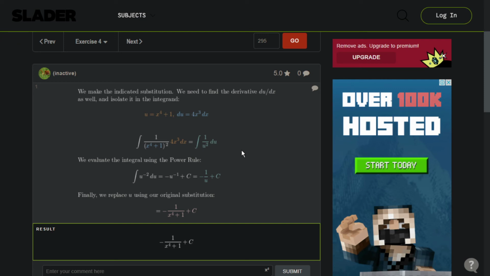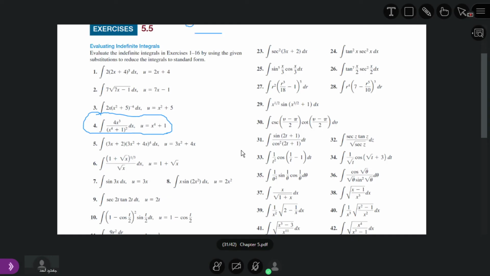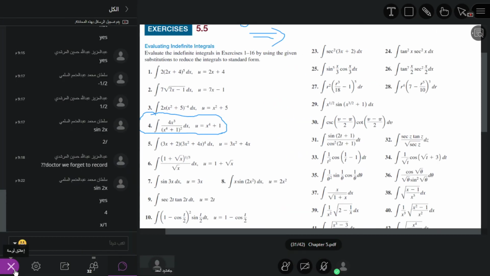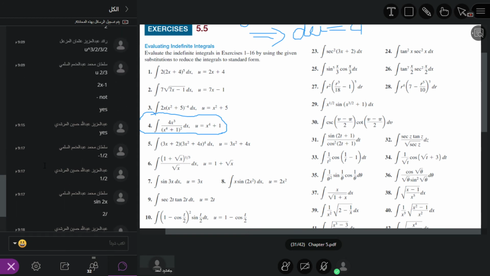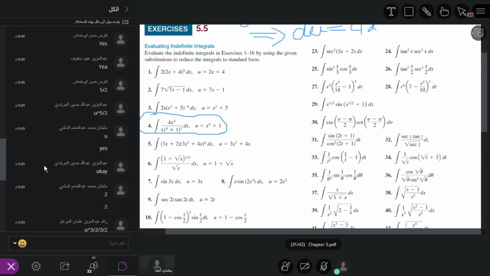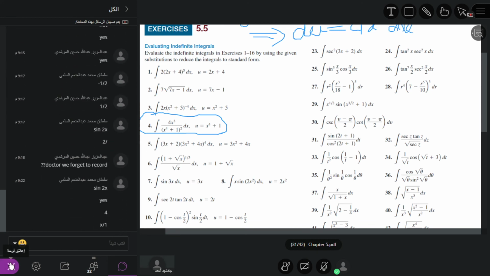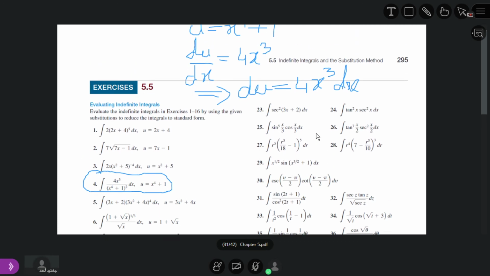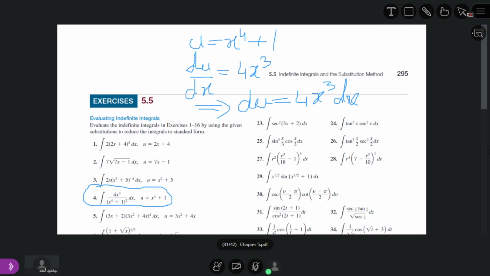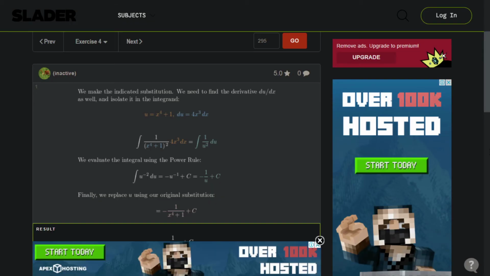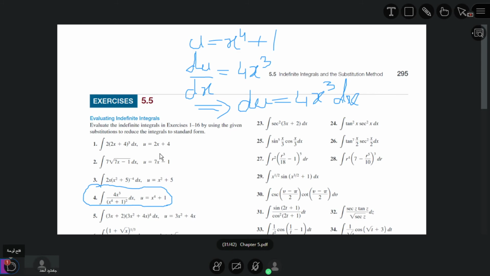If we shift dx to the other side by cross multiplication, du is equal to 4x power 3 dx. Now you can see what is at the numerator for this question number 4.